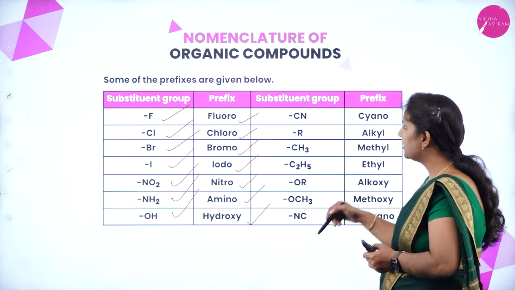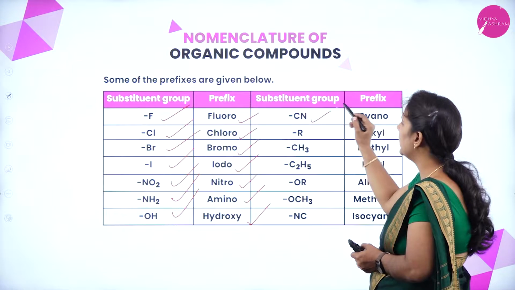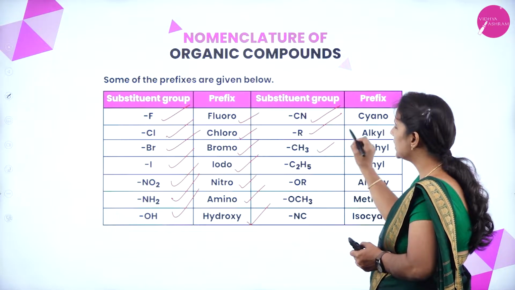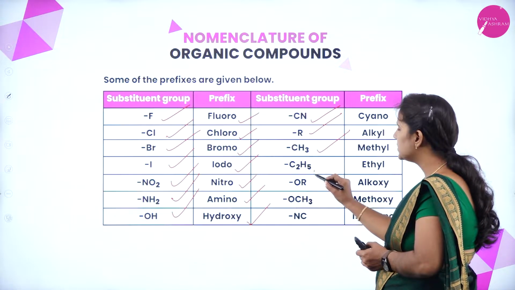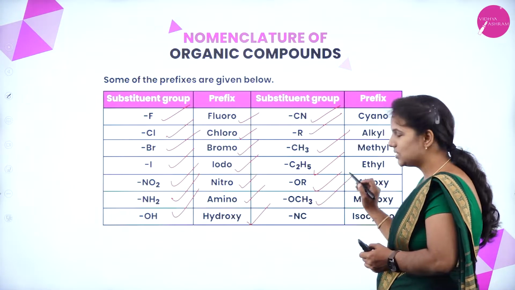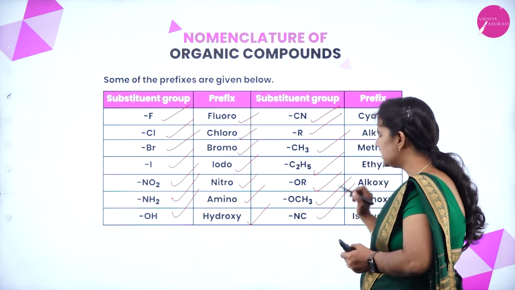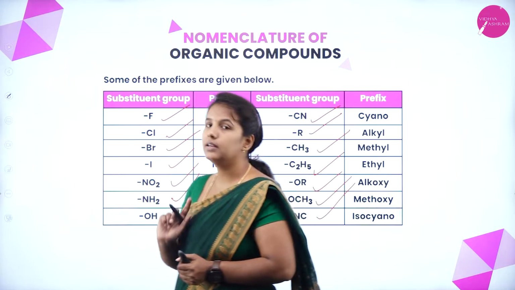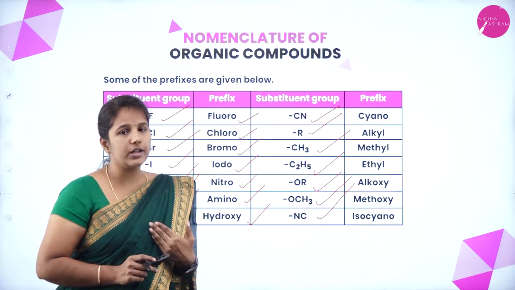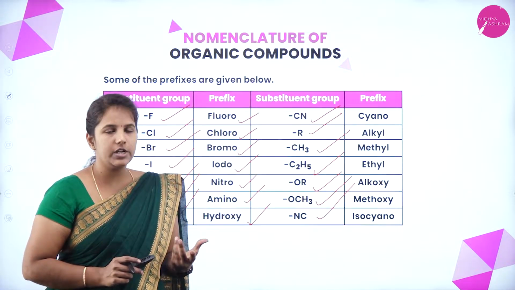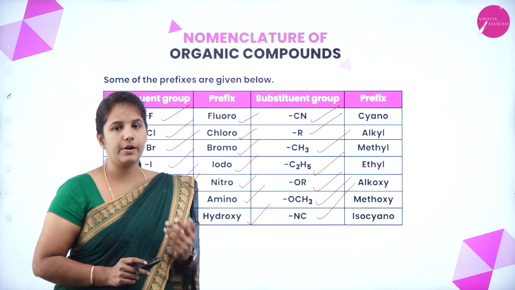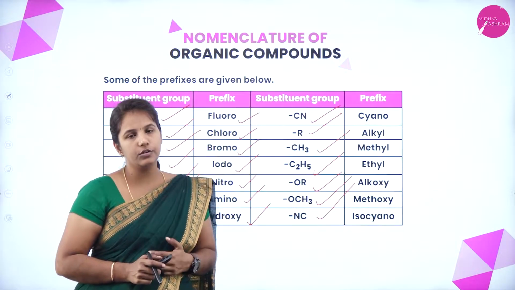We have one more set of substituent groups: CN is cyano, R stands for alkyl group, CH3 stands for methyl group, C2H5 stands for ethyl group, OR stands for alkoxy group, OCH3 stands for methoxy group, and NC stands for isocyanide group. Like this, a number of substituent groups can easily attach to the carbon chain, and we have to give prefixes for those substituent groups.